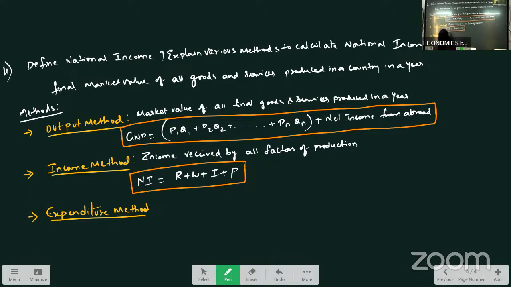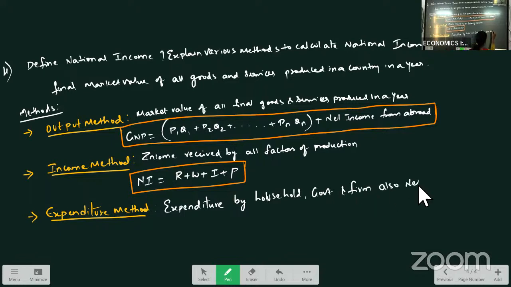Then next one we have expenditure method. Here we consider all the expenditure incurred by the society. Expenditure by households, government, and firms are added together. Also, we include net exports.